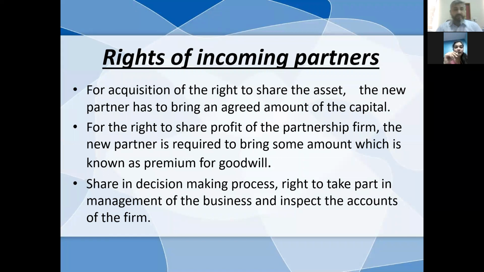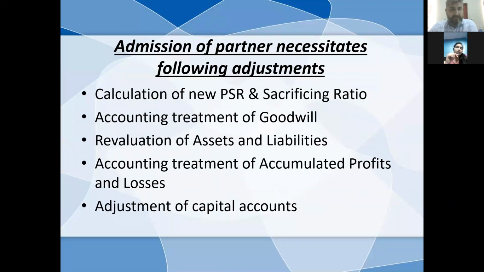Our next topic is adjustments. Now, certain adjustments have to take place at the time of admission of a partner. First, we will calculate the new PSR and sacrificing ratio, and the accounting treatment of goodwill will be done next, and then the revaluation of assets and liabilities, which we're going to explain shortly, and the accounting treatment of accumulated profits and losses, which will be distributed to all partners in the old ratio, and then the adjustment of capital accounts of partners by either of the two approaches.